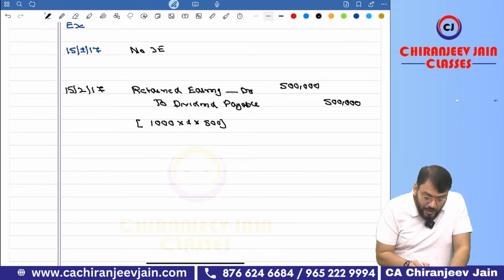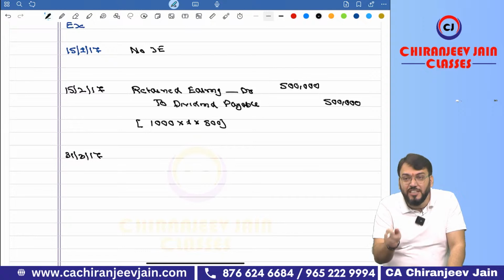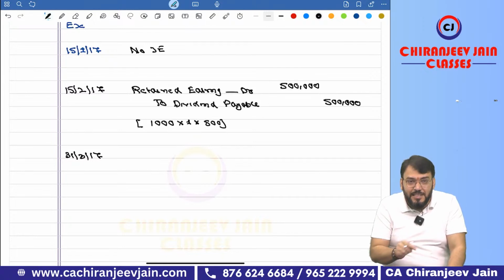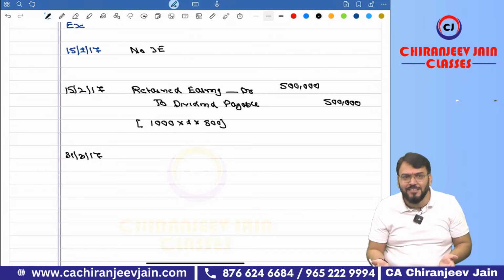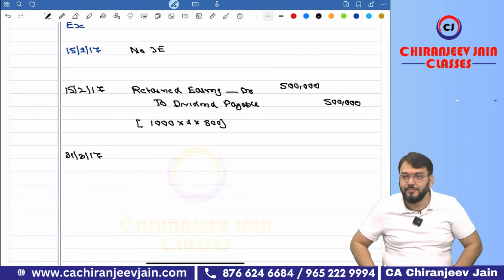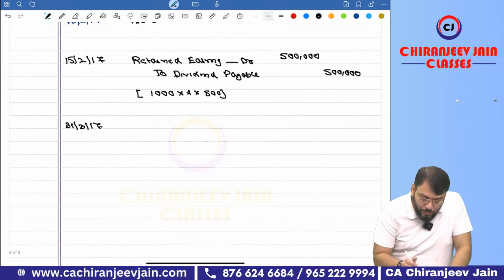Understood? Now what happened on 31st March 2017? The fair value of this pen changes from 500 to 520. Any adjustment required? Yes. Here you need to recognize the liability at current fair value. You need to adjust the amount of liability. So what will you do?